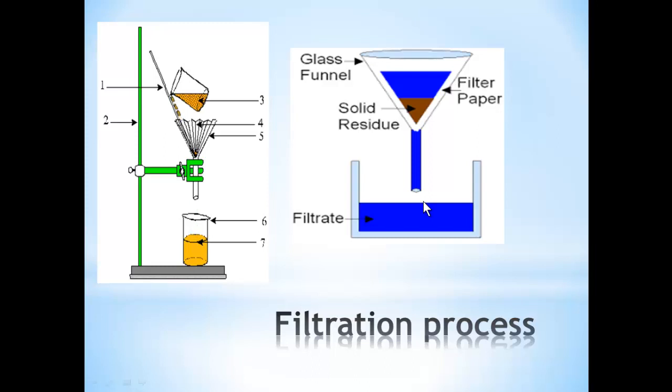Now let's see how the filtration process takes place. Procedure. Pour the mixture into a filter funnel that is lined with filter paper. Then collect the filtrate from the conical flask or beaker. Collect the residue and dry it on a piece of paper.